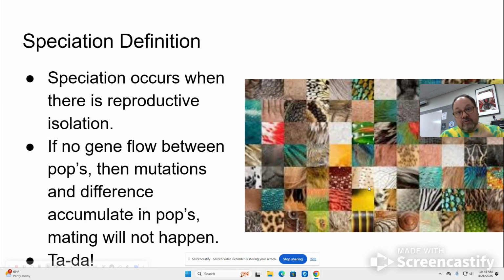So step one is reproductive isolation. If there's reproductive isolation, then by definition we've got speciation. And then over time, as differences accumulate, it's easier to spot them as being members of different species. So that's what we're starting with in this first video: our different definitions of species, and then the notion that reproductive isolation